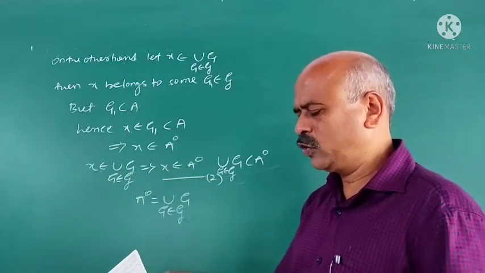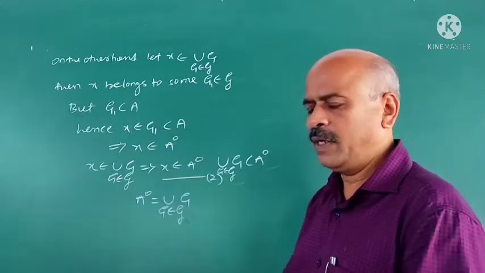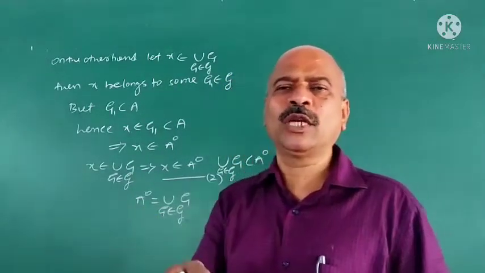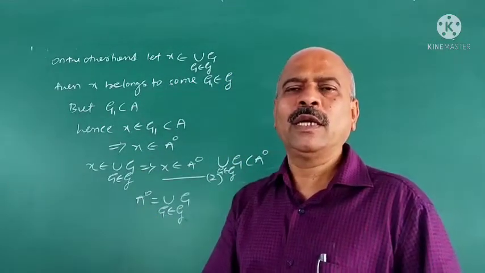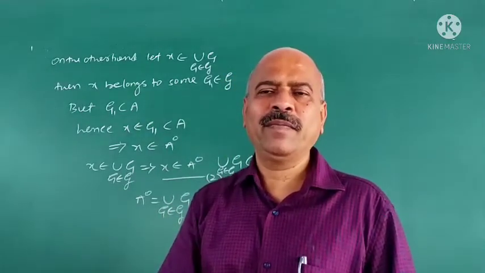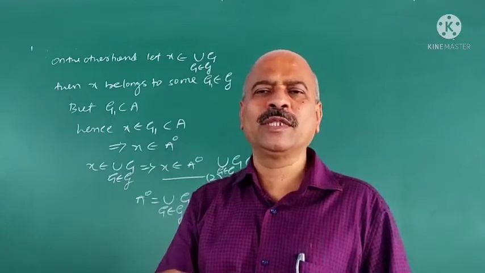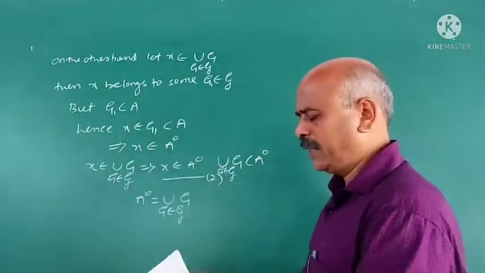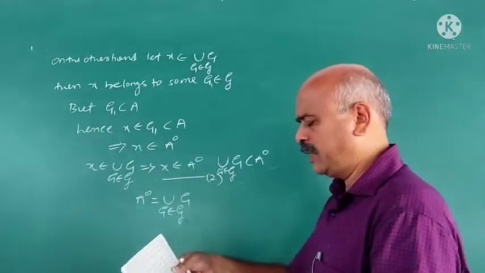Interior is the largest open set in A. In case of closure also we have proved it: A closure is the smallest closed set containing A. Interior A is the largest open set contained in A.